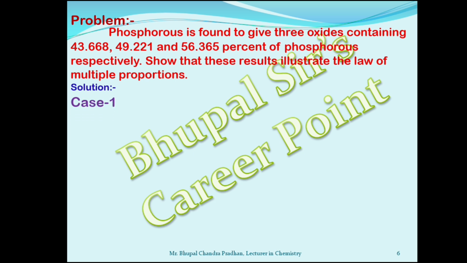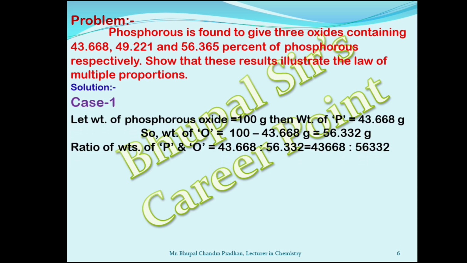Come for the solution. In case 1, let the weight of phosphorus oxide be 100 gram, then the weight of phosphorus is 43.668 gram. So the weight of oxygen is equal to 100 minus 43.668, that is equal to 56.332 gram. The ratio between the weight of phosphorus and oxygen is 43.668 is to 56.332, which is found to be 1 is to 1.29.